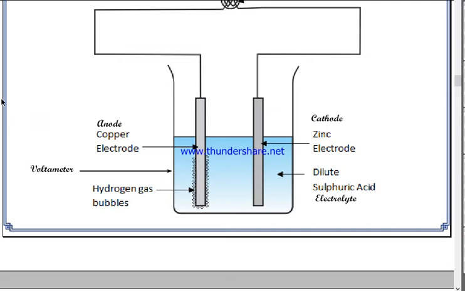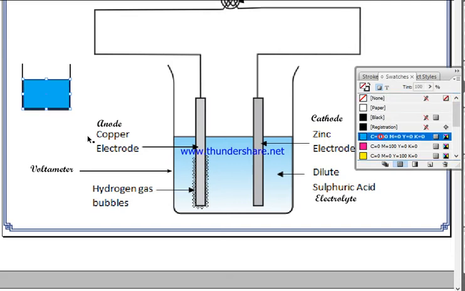What you need to do is, in a different container, if you are going to use pure sulfuric acid, then you need to add around 99 ml of water, because you need to make a solution of acid for this purpose.